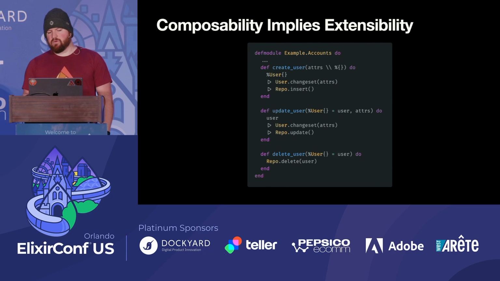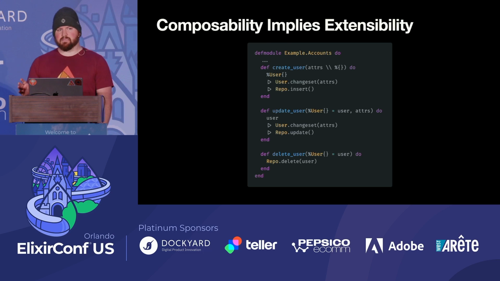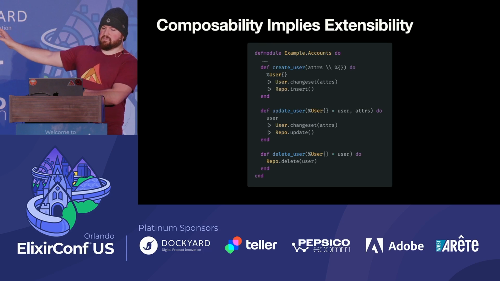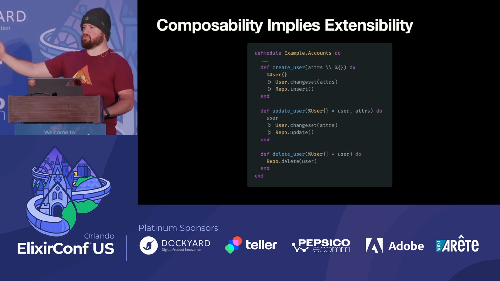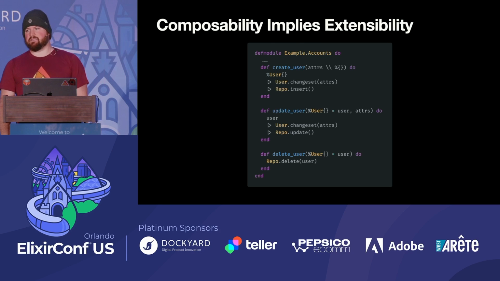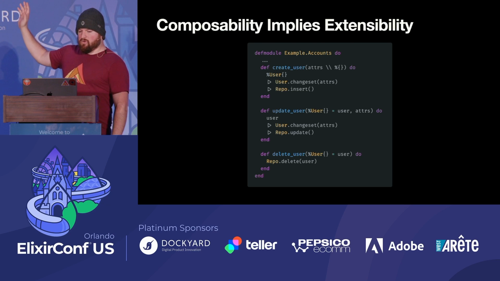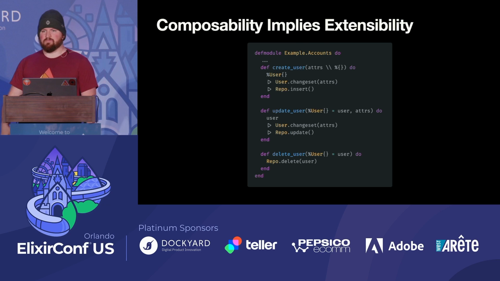And a big part of composability is that I would say maybe the right kind of composability implies extensibility. And this is really important. So with this kind of code, let's say somebody says, you know what, we need analytics. We want to send out our data to, I don't know, PostHog, or we want to send out metrics to New Relic or Datadog or Sentry and AppSignal. And they say, go and make sure that all of the events that happen to users are shipped off to this analytics platform.